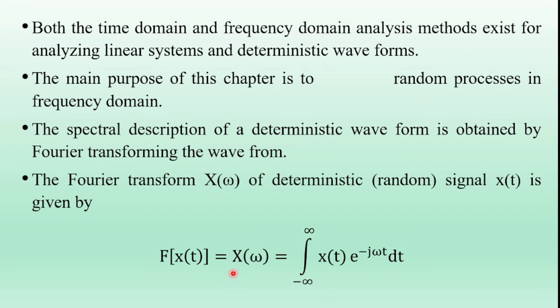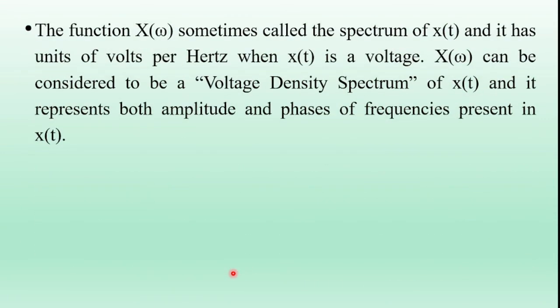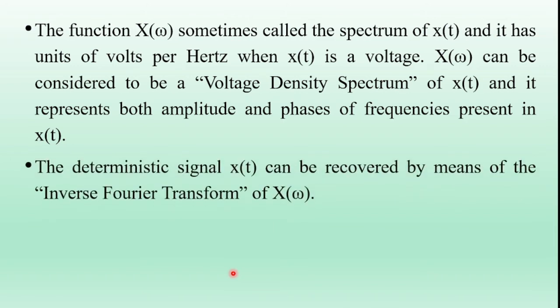Therefore, the spectral representation of a random process utilizing the voltage density spectrum is not always feasible. In such cases, we go for the power density spectrum of a random process, which is defined as the function which results when the power in the random process is described as a function of frequency.